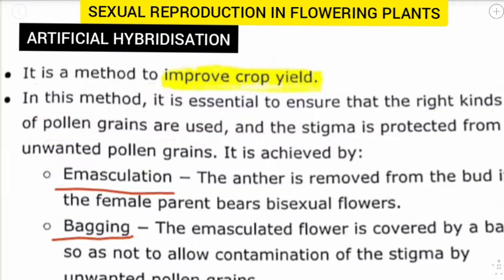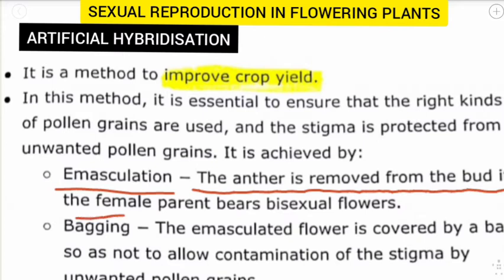Emasculation and bagging are the two very important techniques in artificial hybridization. First, we will deal with emasculation. The anther is removed from the bud if the female parent bears bisexual flowers. As we all know, in the bisexual flower we have both anther and stigma.